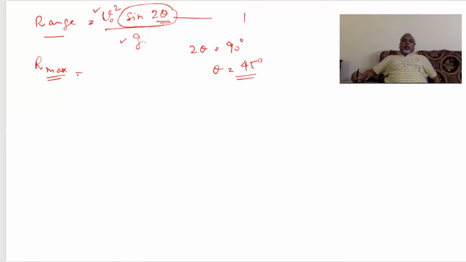Then in that case, R maximum will be nothing but this, and the angle of your projectile must be equal to 45 degrees, correct, for R max.